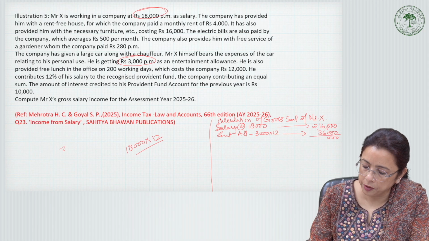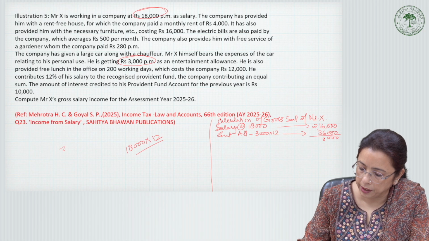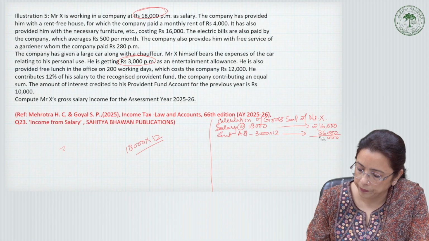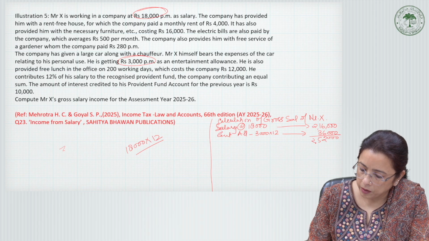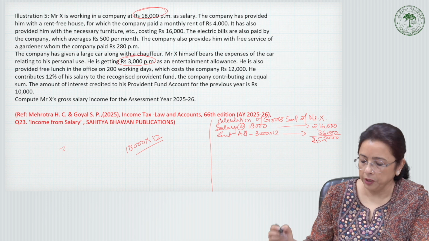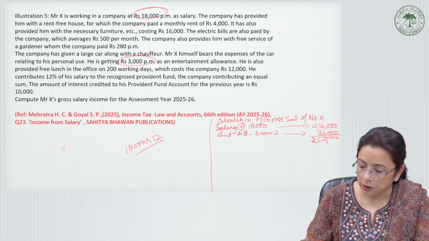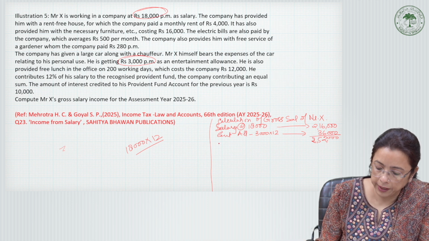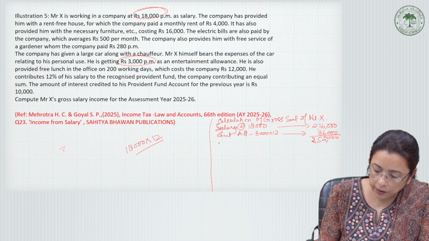So for the purpose of this, the total salary we get is 2,52,000 for the salary.